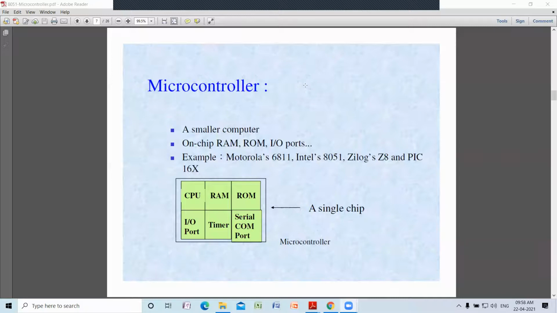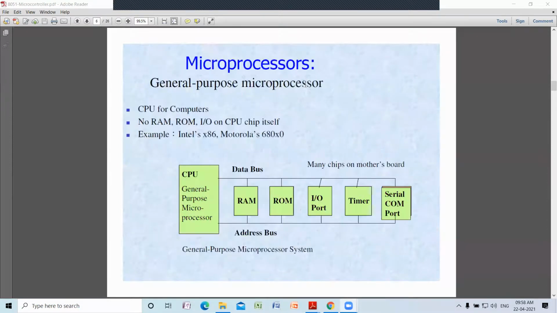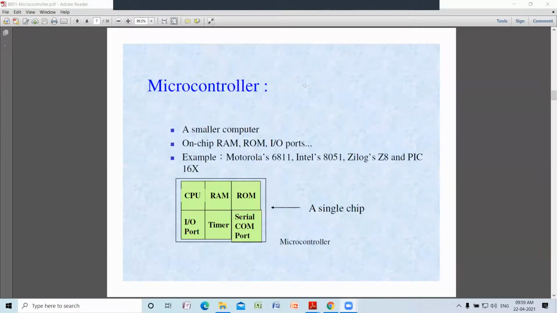All these things are present on a single chip. That is the major point. A microcontroller is a small computer, whereas a microprocessor is the CPU of the computer. Every other thing is externally interfaced. So that is the basic.